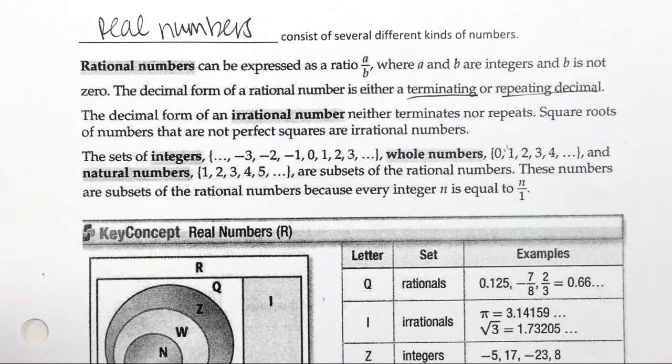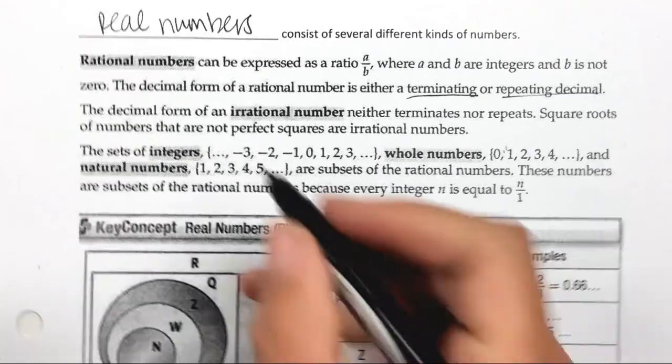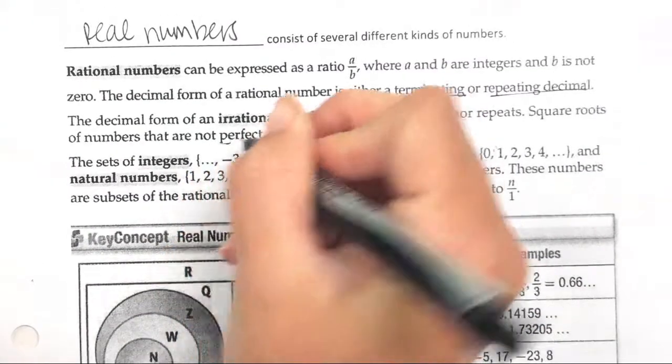That's a rational number. Now, an irrational number does not end or repeat. So, for example, pi, right? Because it doesn't end and it has no pattern. It's just a bunch of random numbers. Okay, so most irrational numbers are going to be square roots of non-perfect squares, if you'll underline that part.